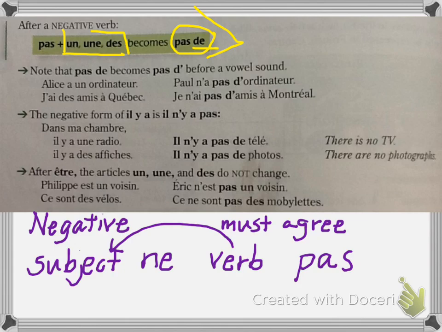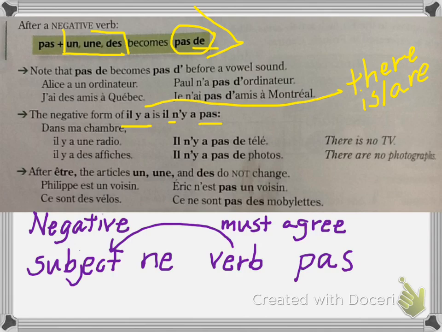The negative form of il y a is il n'y a pas. So il y a means there is or there are. And so to make it negative, notice the n' goes in front of the y and the pas goes after the a. So, dans ma chambre, il y a une radio. Il n'y a pas de télé. Il y a des affiches. Il n'y a pas de photos.